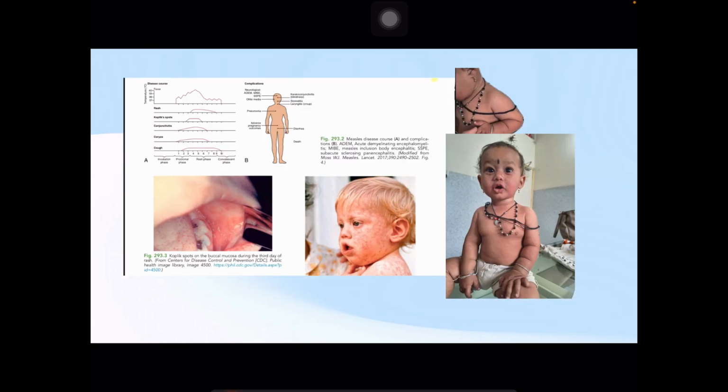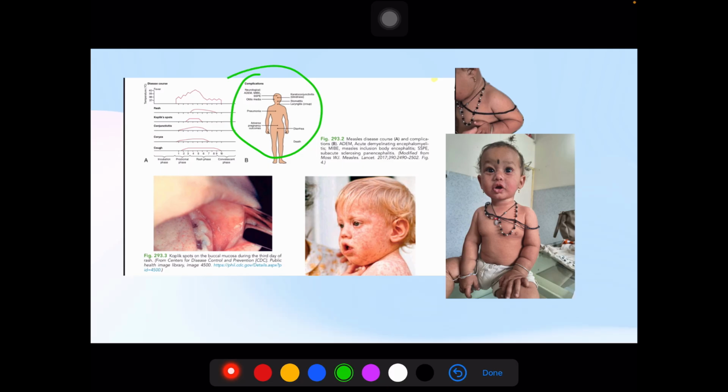Here is the image from Nelson showing complications of measles, and this is a Koplik spot, which has a red spot with whitish blue center. And this is the image of the maculopapular rash with cephalocaudal spread, and this is our patient's image.